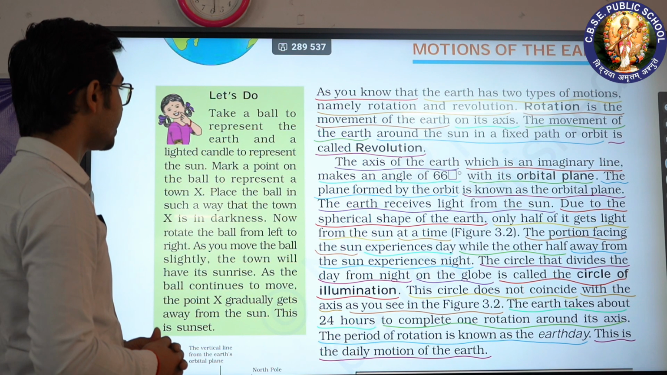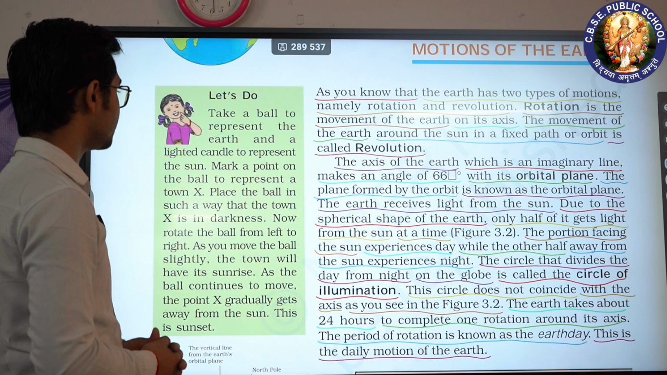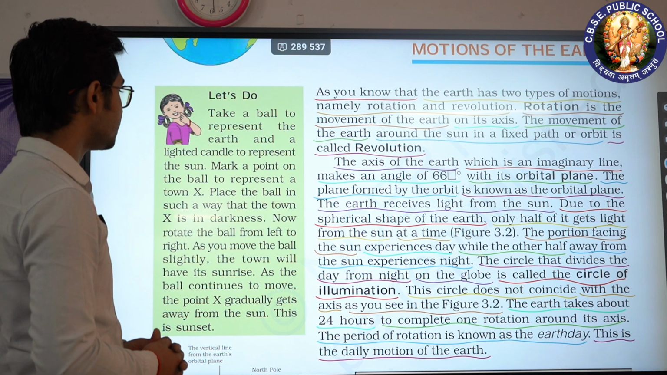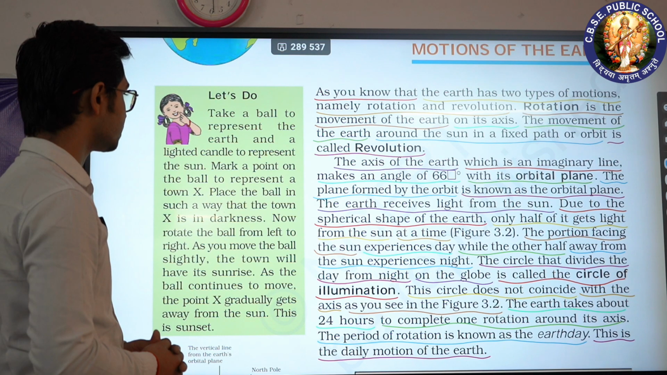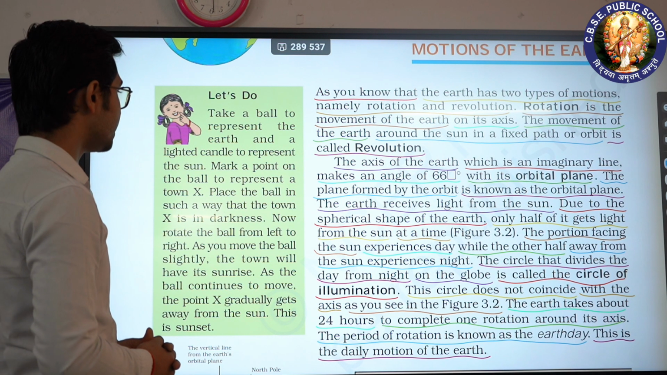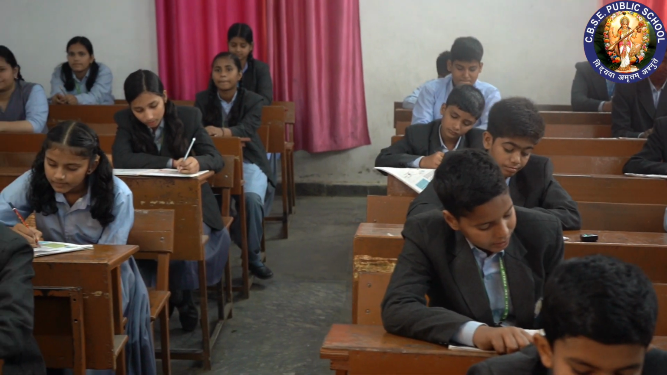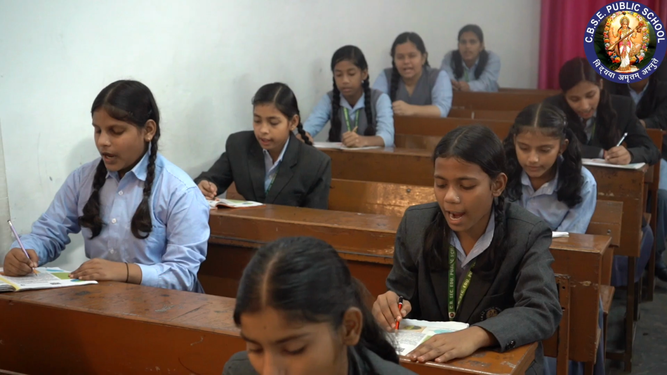The Earth receives light from the Sun. Due to the spherical shape of the Earth, only half of it gets light from the Sun at a time. The portion facing the Sun experiences day, while the other half away from the Sun experiences night.